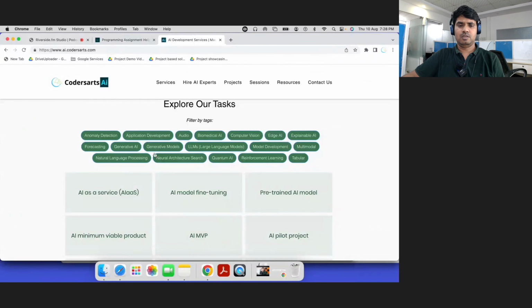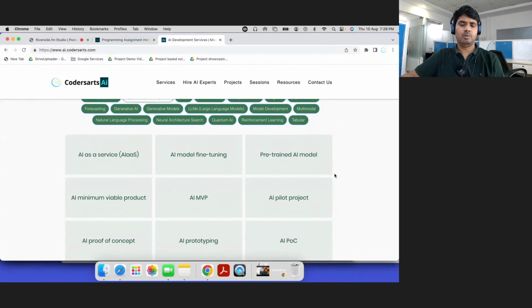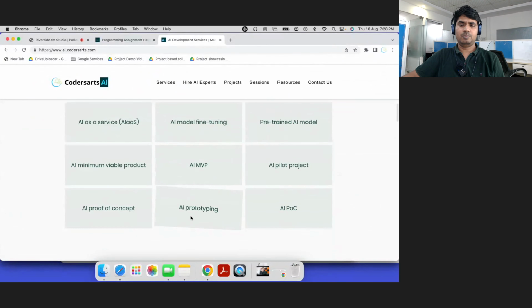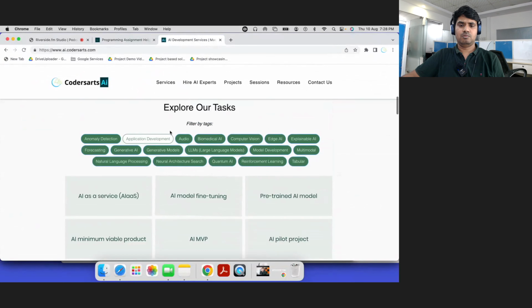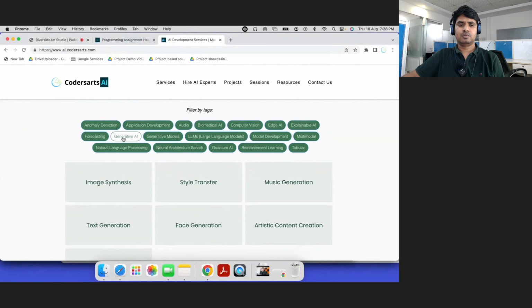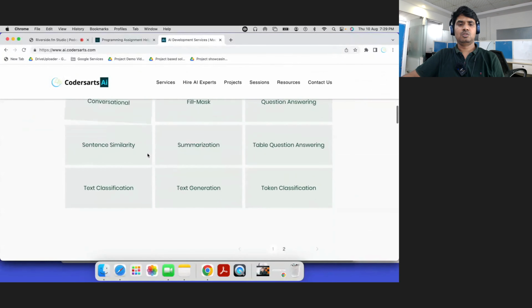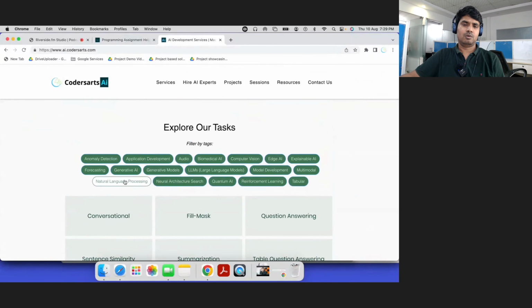Just like in application development, you can see AI model tuning, retraining AI models, building an MVP, AI prototyping, POC. And if you want to explore more, like generative AI, you can see image synthesis, music generation, content generation. These are basically technical terms explaining what we are going to help with in development. Also natural language processing, you can see these are different services. So you can explore based on your needs. I'm only giving you a rough overview.